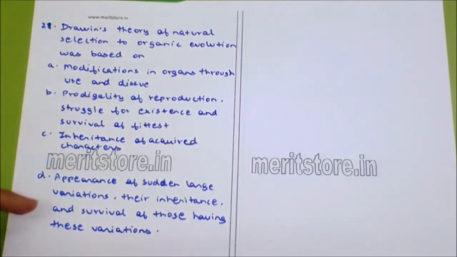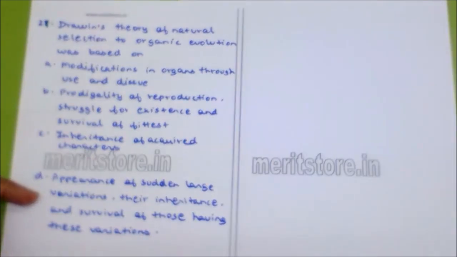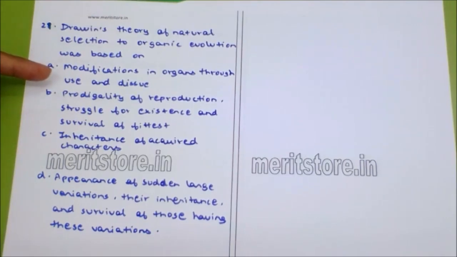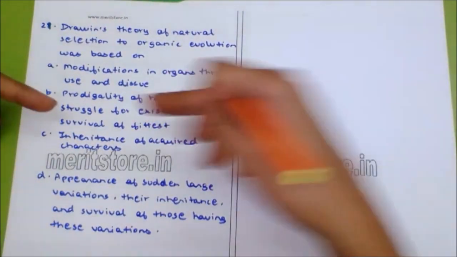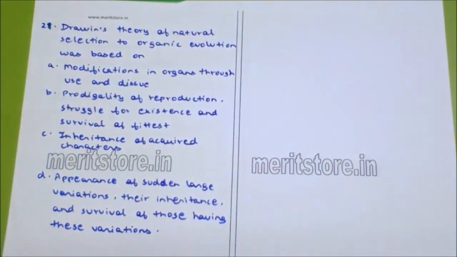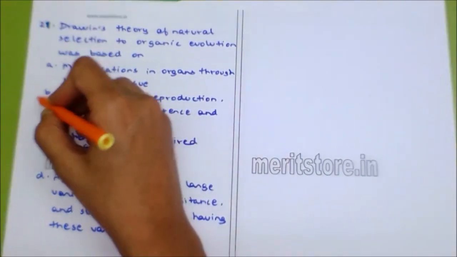We know that this appearance of variation was given by Hugo de Vries. Modification of organs and use and disuse were not given by Darwin. Instead, Darwin explained his theory in 5 different steps: prodigality of reproduction, that is overproduction, struggle for existence, survival of the fittest, hereditary variations, and origin of new species. So the answer is B.